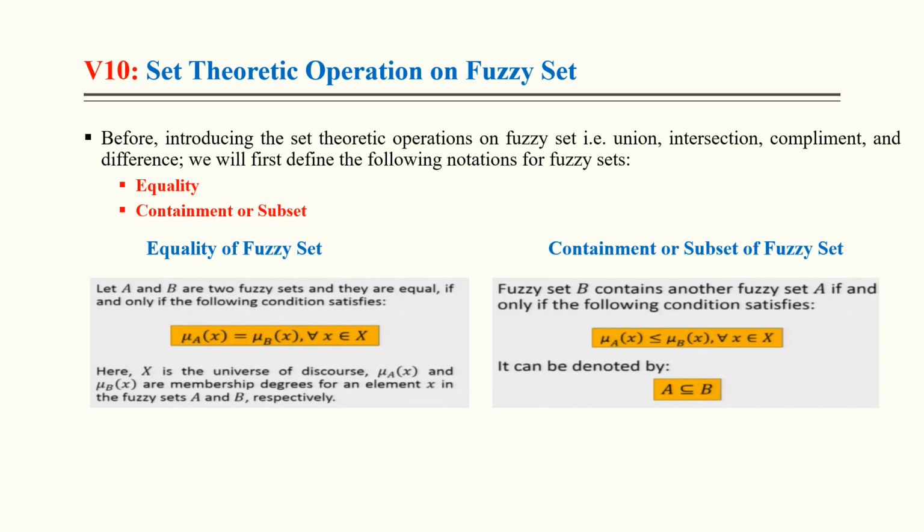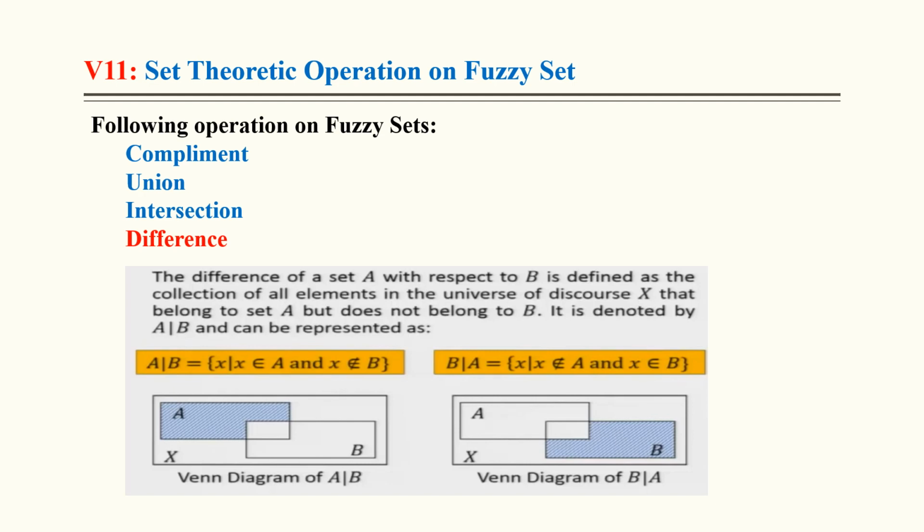Before introducing the set theory operations, we must know about equality and containment or subset. Fuzzy set A is equal to fuzzy set B when the membership values of all corresponding elements are equal, then only can we say equality. Containment means A is the smaller fuzzy set and all its membership values must lie within fuzzy set B. With the help of an example we can show it very easily.